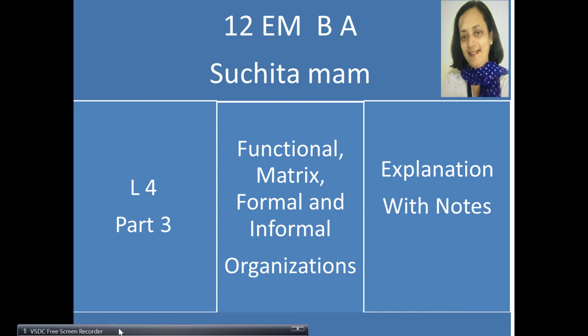Hello children, we are doing lesson 4. We have seen up to line organization. Today we are going to look into functional matrix, which we have already done in Zoom. We will revise and we will also do formal and informal organizations.